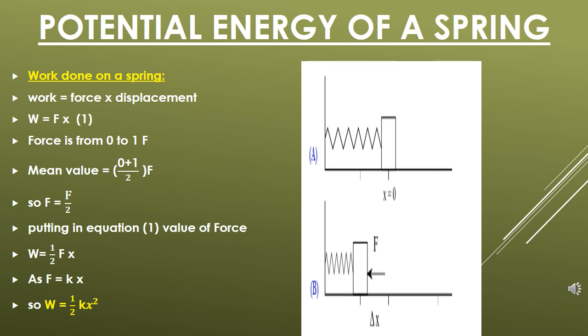But the problem here is that this force is variable. Here the force was 0 and here the force has its maximum final value F. How much force we should take? Answer is we should take middle of the force, that is half value or average value or mean value. How much is that middle value, which is F upon 2, and how much is the displacement, that is x. So work done is equal to half F of x. Force is a value of kx, so work equals to half kx square.